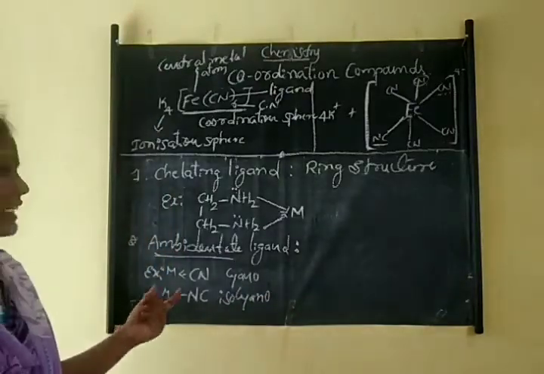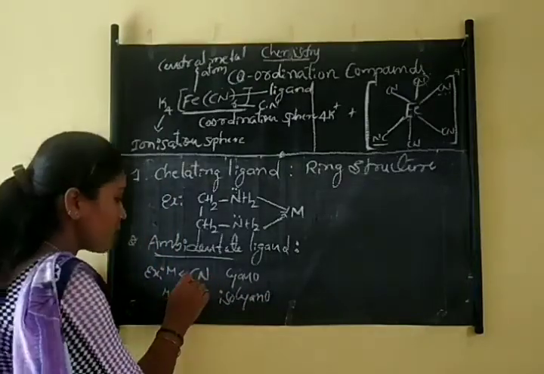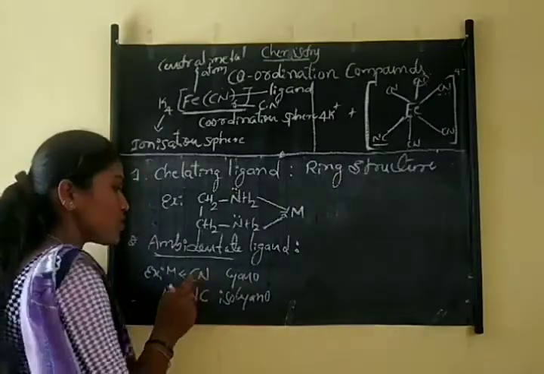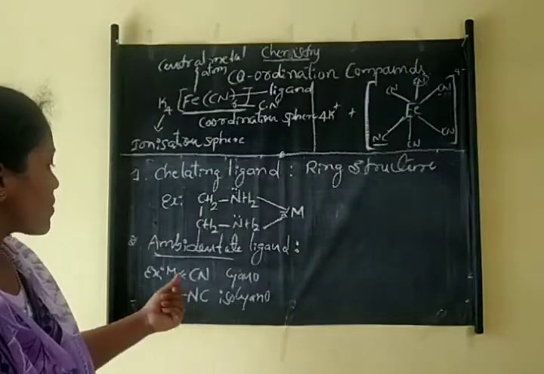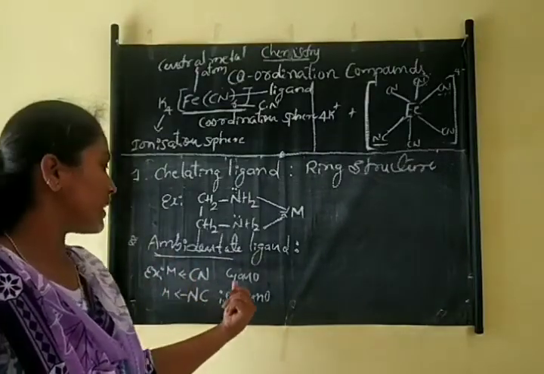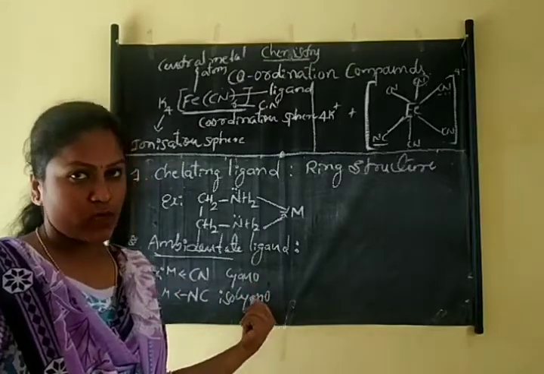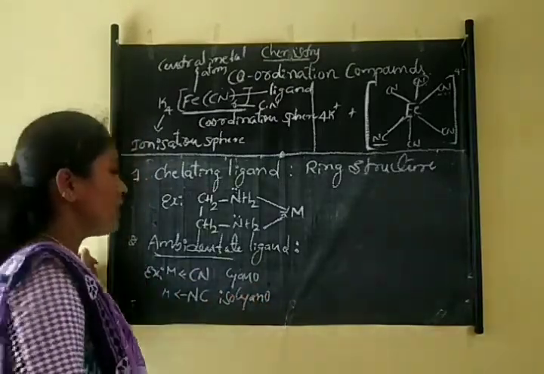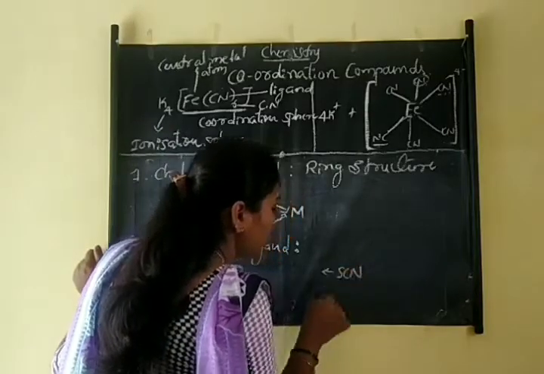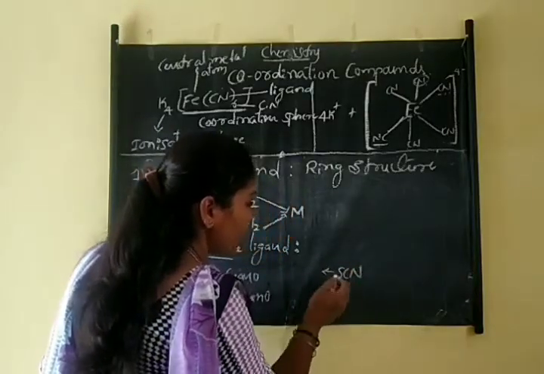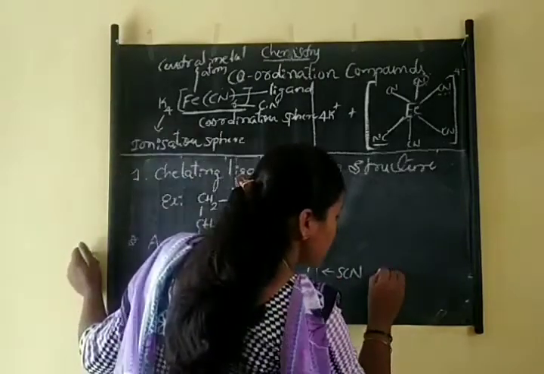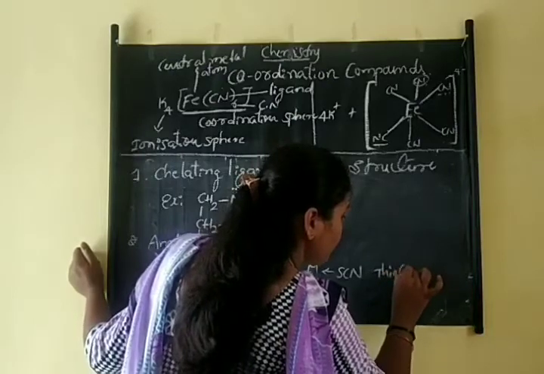So it is a ligand in which both the atoms, carbon and nitrogen, have a lone pair of electrons. Based on which atom the electron is donated from, we call it cyano or isocyano. And also consider one more example, SCN. If the electron is donated from sulfur to the central metal atom, this is called thiocyanate.